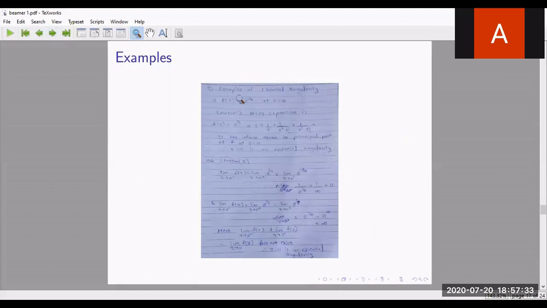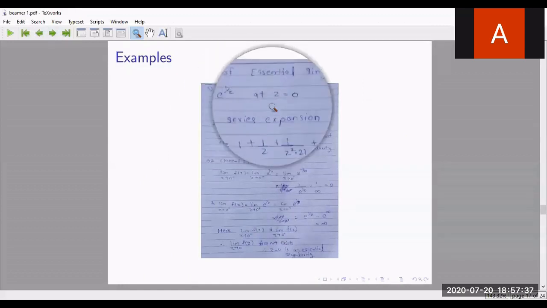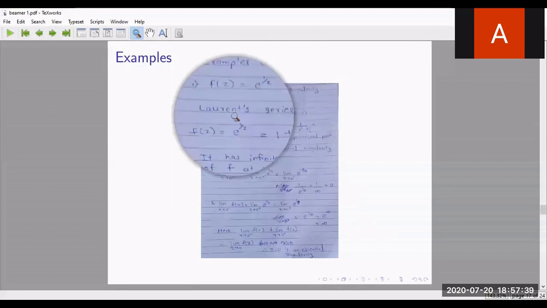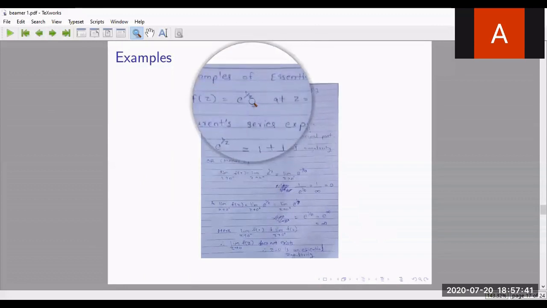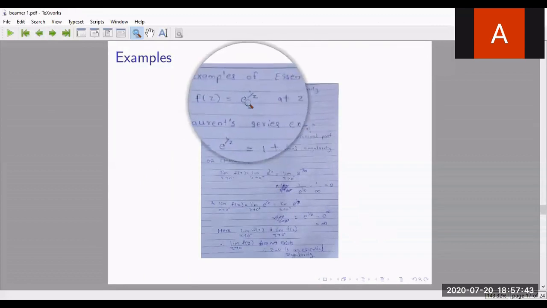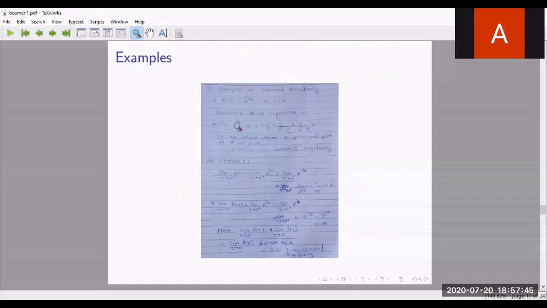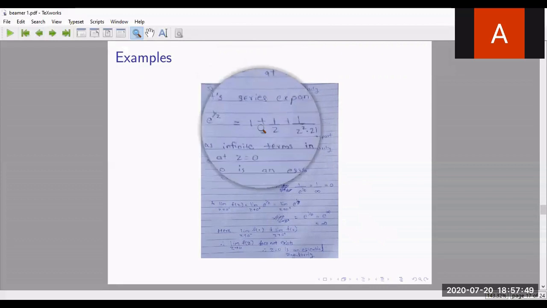Now what we have seen earlier, e raised to 1 by z, we said is an essential singularity. Now how is it an essential singularity? See, if I expand this, we know the e raised to z expansion: 1 plus z plus z square by 2 factorial plus z cube by 3 factorial and so on.